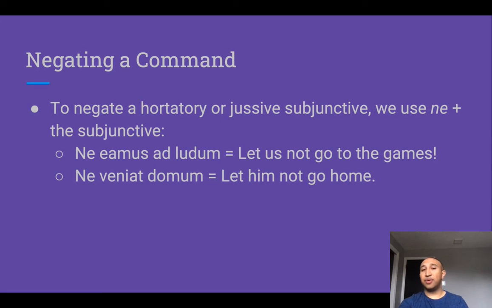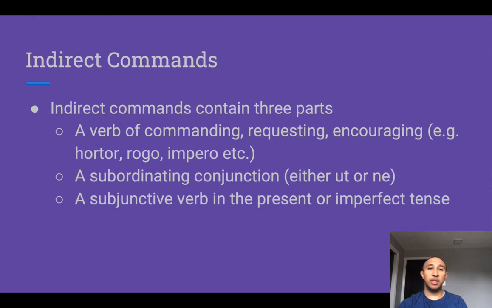The third example is if we're negating explicitly a hortatory or jussive subjunctive, we simply use ne plus the subjunctive. Ne eamus ad ludum, let us not go to the games. Or ne veniat domum, let him not go home, right? So here we use ne to negate the hortatory or the jussive subjunctive.